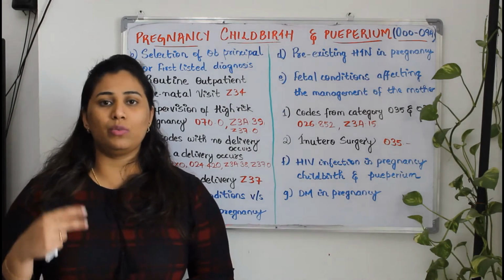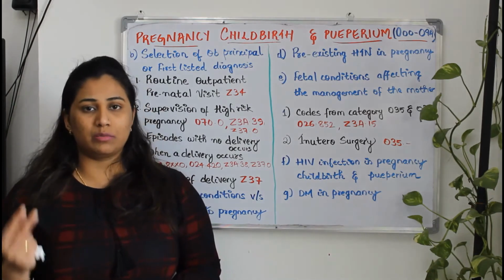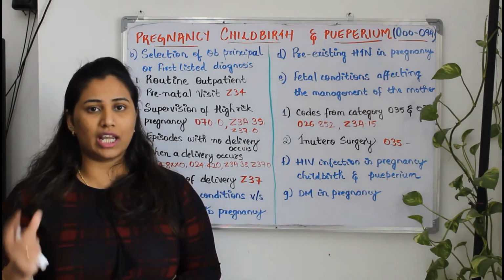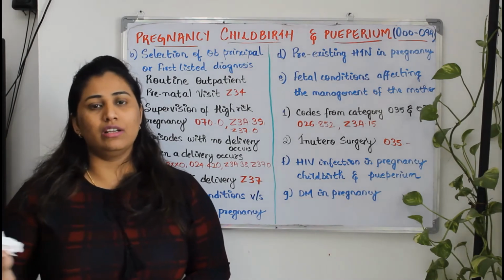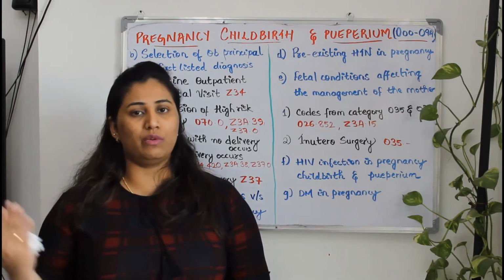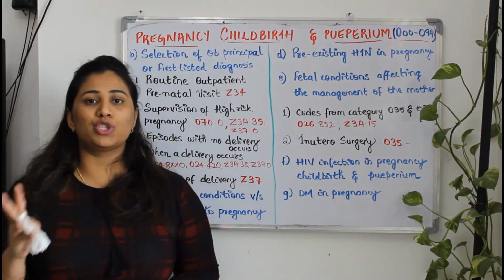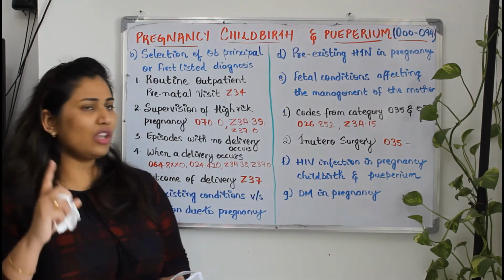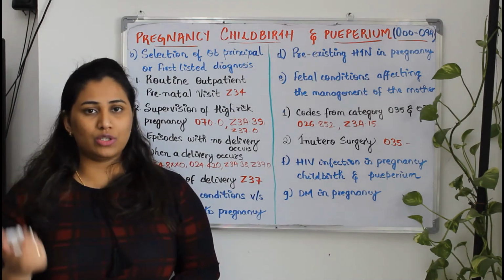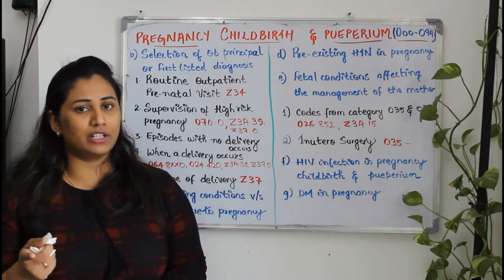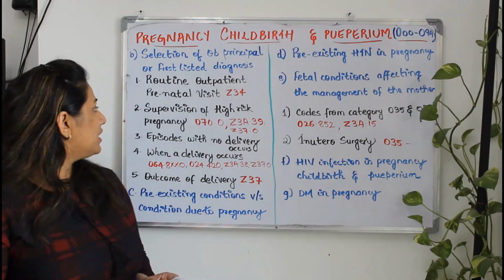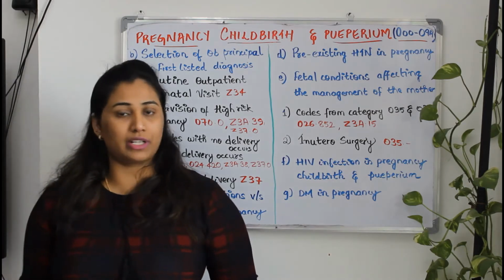Along with that, how many weeks we are pregnant, that one we are supposed to code like Z3A point. If 11 weeks, 11, 12 weeks means 12. Z3A point 11, 12, according to the weeks, we should enter that one. So this is the first one. If it is a routine visit, it should be Z34 as the primary. Then the second one is supervision of high risk pregnancy.